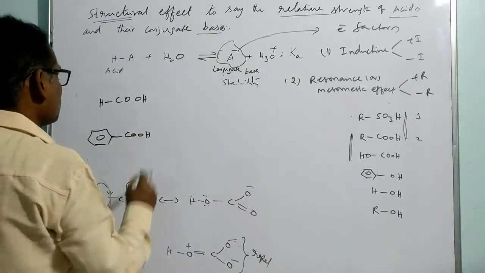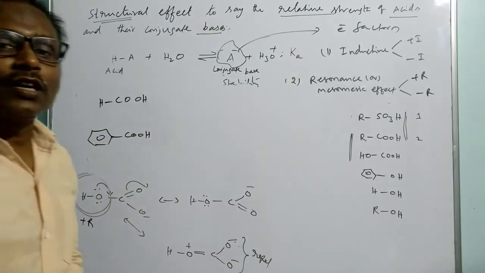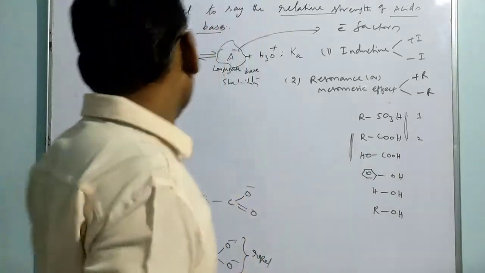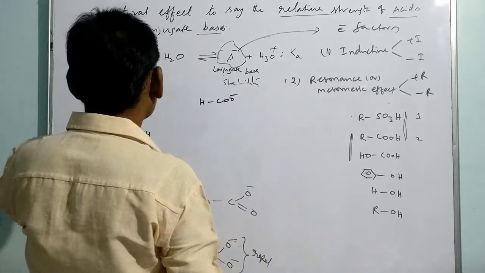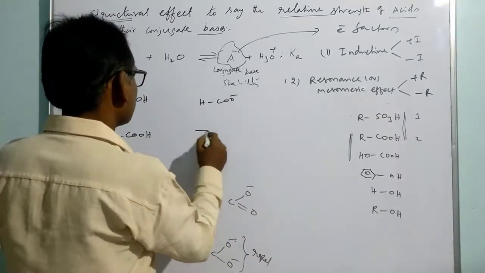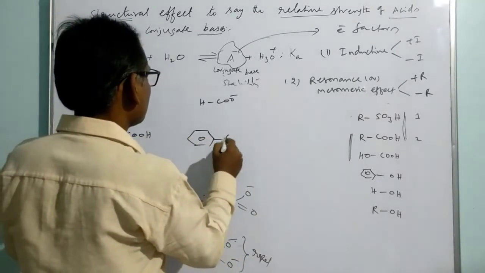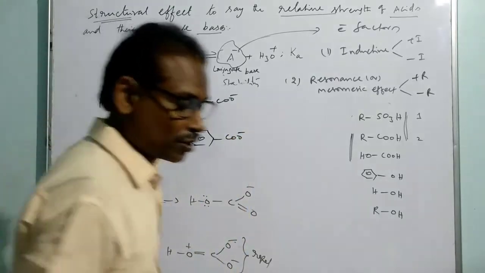Among these two, which conjugate base is more stable? Here, what is the conjugate base of this? HCOO minus. But in this case, its conjugate base is like this. But which is more stable?